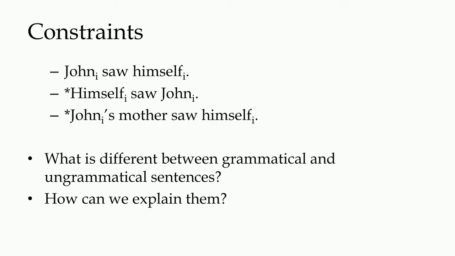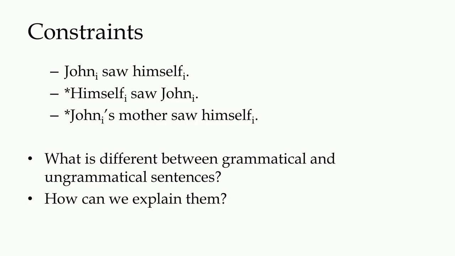Now let us look at these three sentences on the screen afresh. "John saw himself." When John and himself are co-indexed with each other, the sentence is all right. But "himself saw John," where they are still co-indexed in the second sentence, is not good.